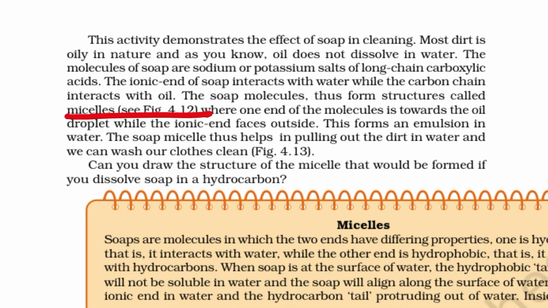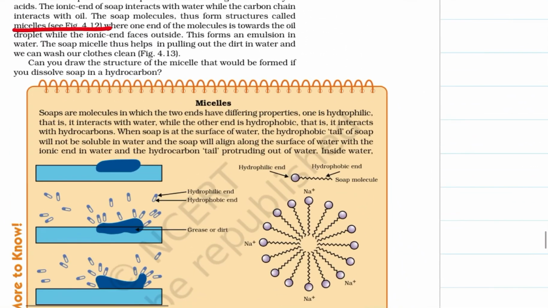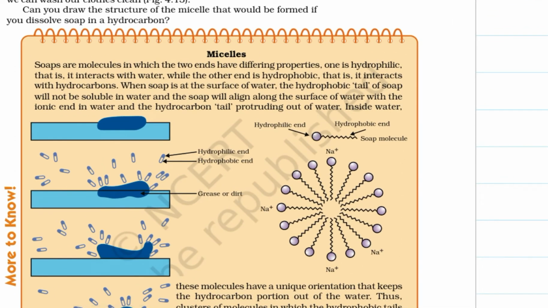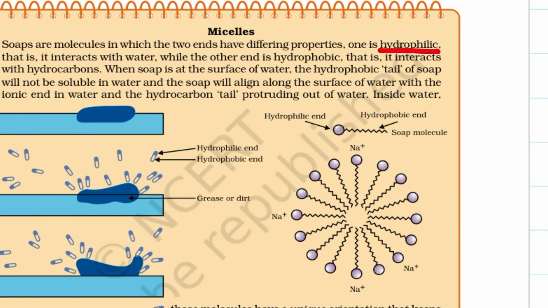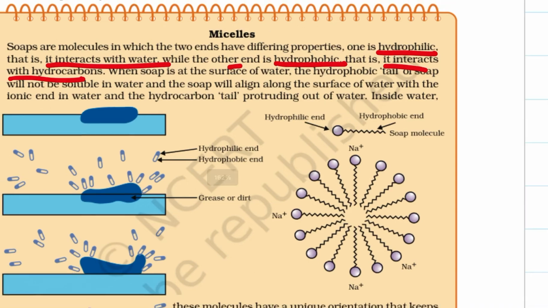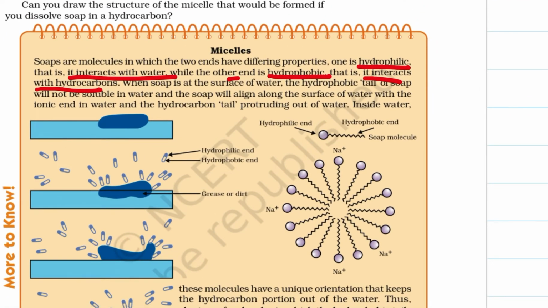Can you draw the structure of the micelle that would be formed if you dissolve soap in hydrocarbons? Yes. Now soaps are molecules in which two ends have differing properties. One is hydrophilic, the water loving end that interacts with water, while the hydrophobic end, which hates water, interacts with hydrocarbons. When soap is at the surface of water, the hydrophobic tail of the soap will not be soluble in water, and the soap will align around the surface of water with the ionic end in water, and the hydrocarbon tail protrudes out of water.